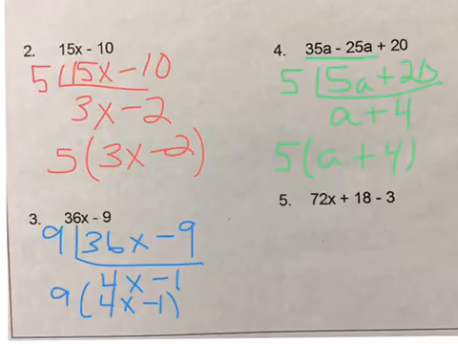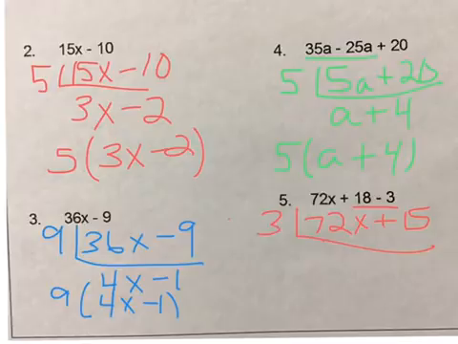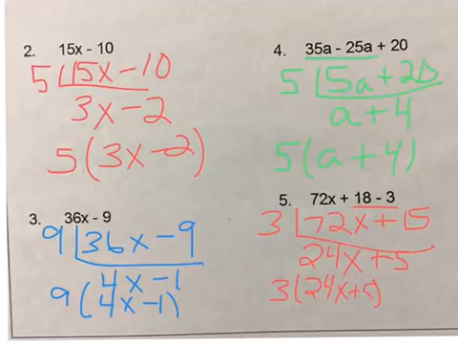Then looking at the last one, I'm going to go ahead and combine my constants. So I'm going to get 72x plus 15. Whenever I look at 72 and 15, I see a common factor of 3. 72x divided by 3 is 24x. Positive 15 divided by 3 is positive 5. So I'm going to have 3 on the outside, and inside my parentheses are going to be 24x plus 5.